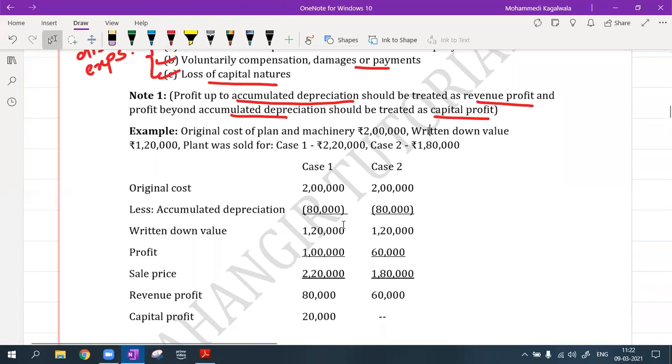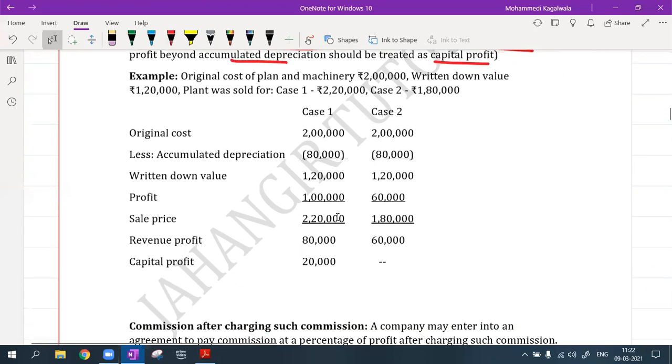Example, say the cost of the plant and machine is 2 lakhs, and the written down value is 1 lakh 20,000. In my first case, the plant was sold for 2,20,000. So first, let me see the original cost of the machine, 2 lakhs. They have also given me the written down value, WDV, 1 lakh 20,000. With that, I come to know the depreciation is 80,000. Correct?